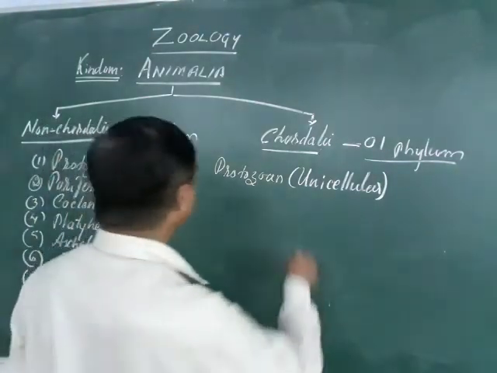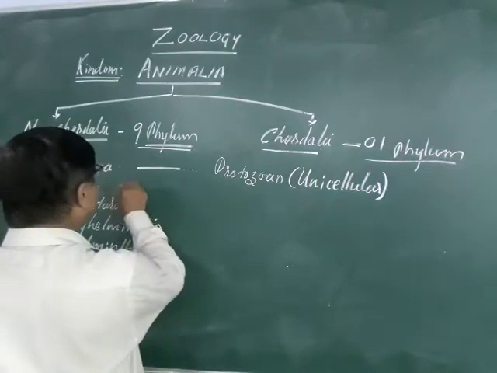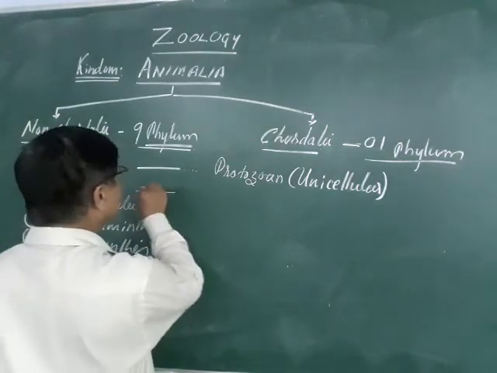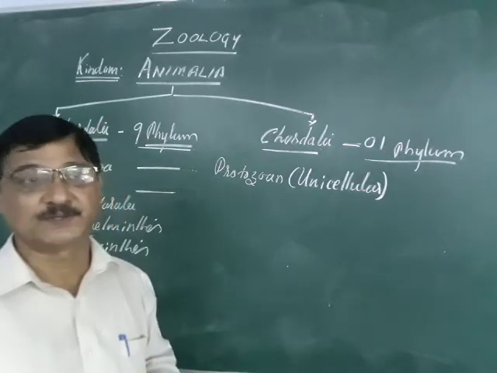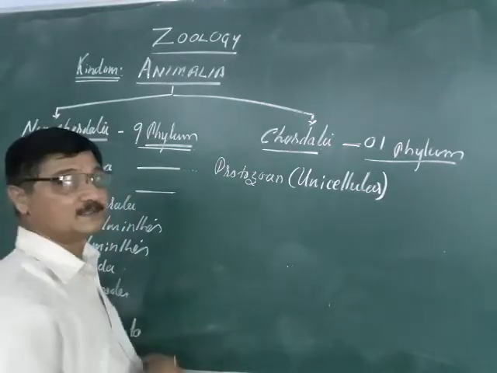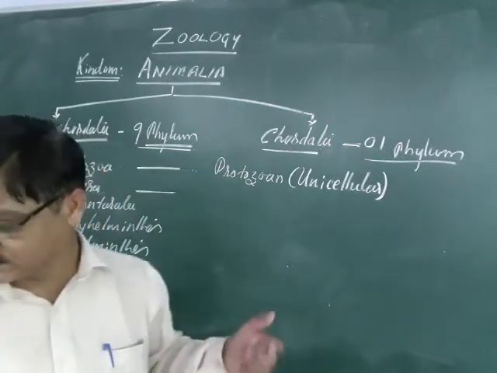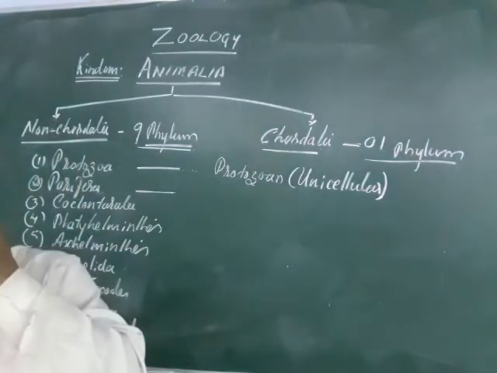And so here the Porifera. They are made by a large number of cells, so they are called the multicellular. And so hence they are called the metazoans.